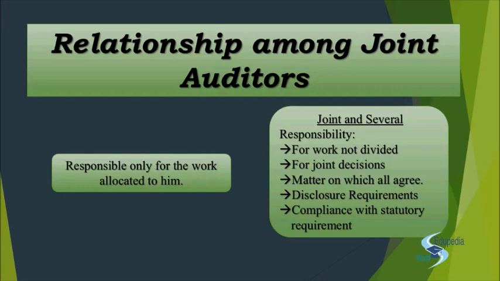So if any disclosure requirements go for a toss, that means you did not perform those disclosure requirements, those facts which were needed to be disclosed are not disclosed in the financial statement, then you are all jointly responsible for that disclosure.